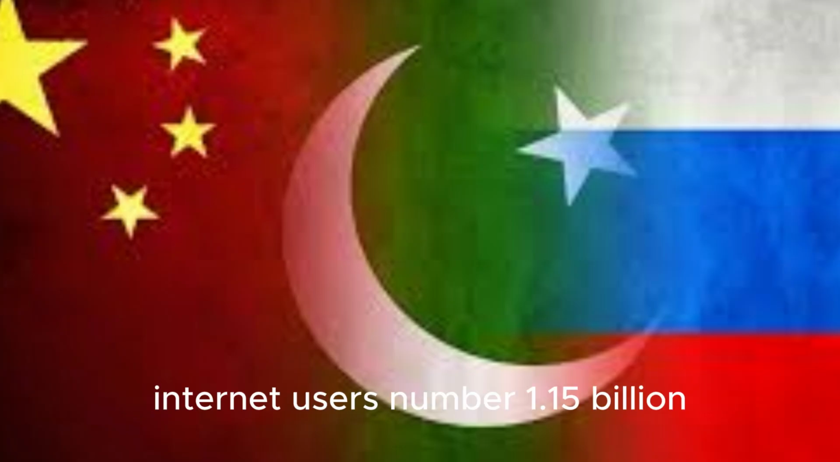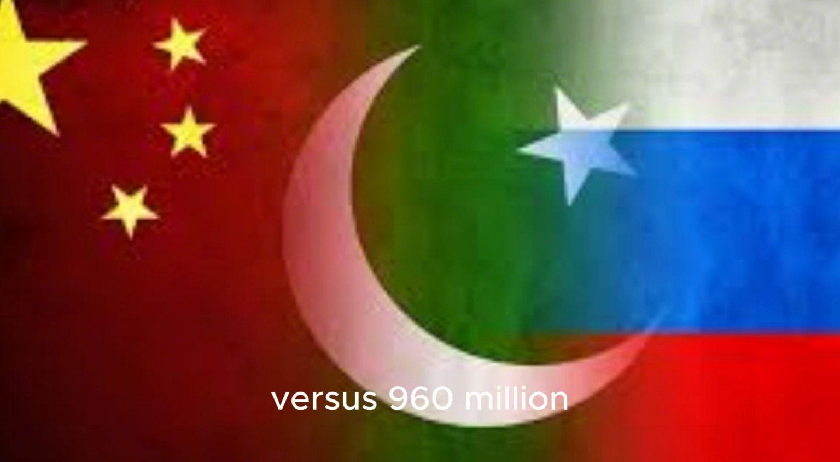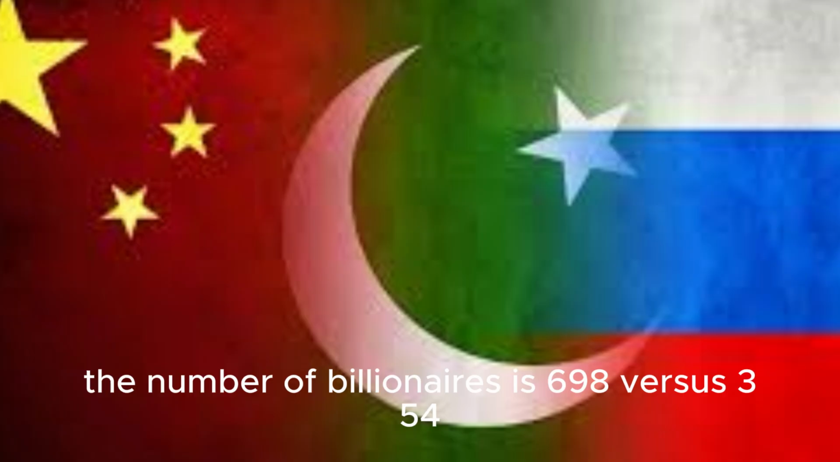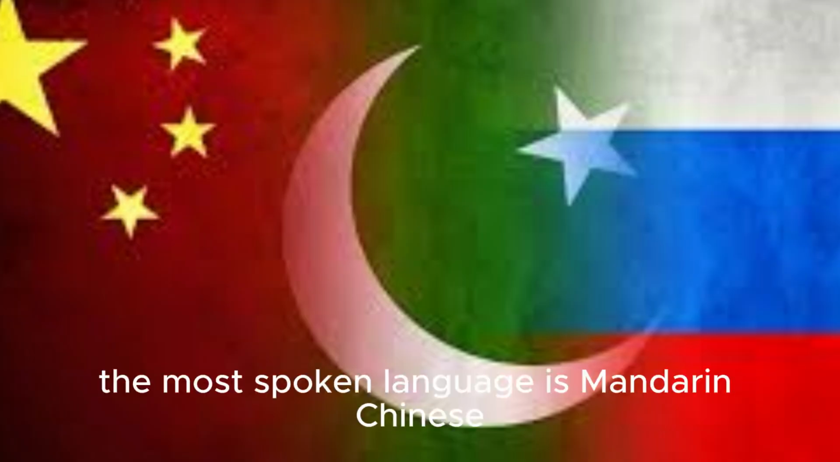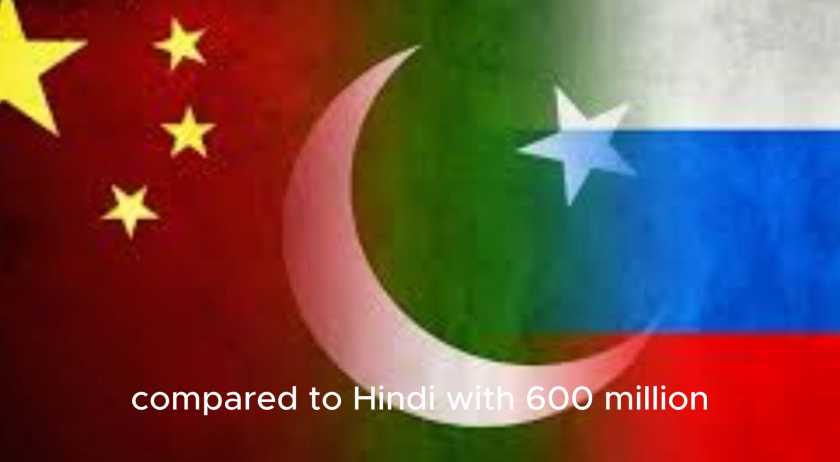Internet users number 1.15 billion, covering 68.45% of the China and Pakistan population, versus 960 million, which is 61.3% of the Russia and India population. The number of billionaires is 698 versus 354. The most spoken language is Mandarin Chinese with 1.17 billion speakers, compared to Hindi with 600 million.